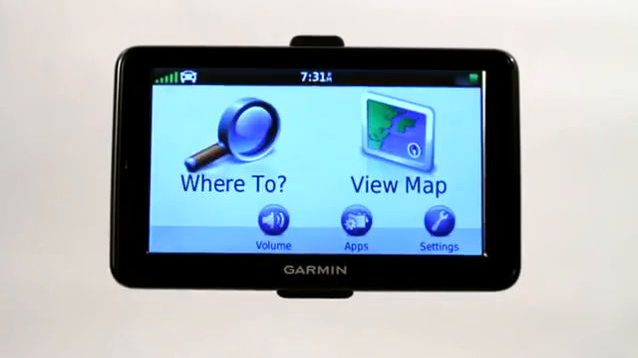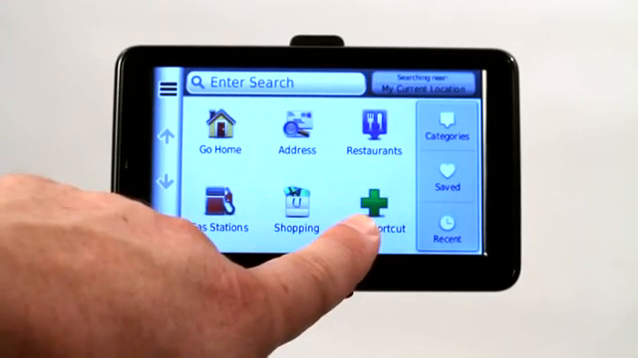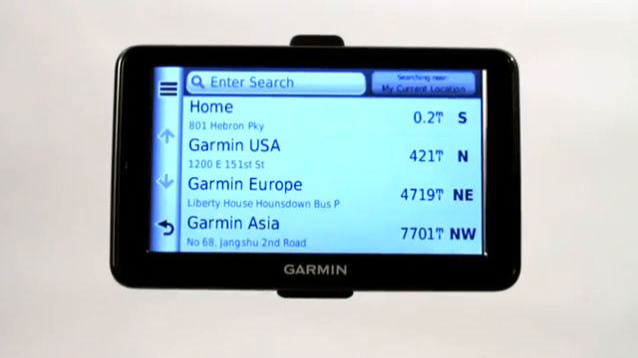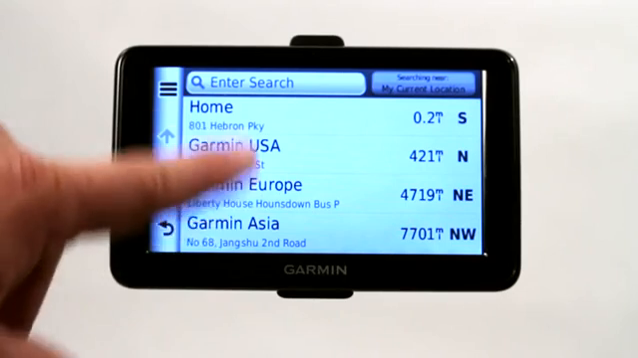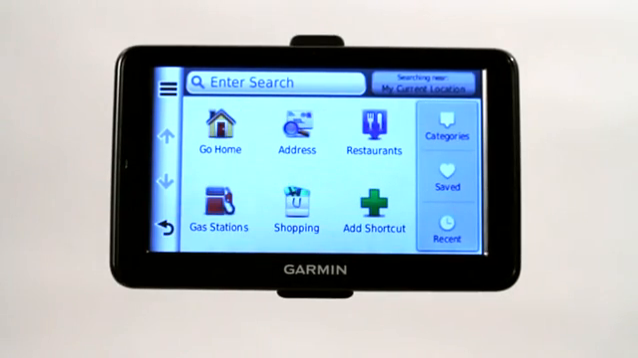If you go back to your main menu here, go under Where To, you'll be able to access it here. See where you can create shortcuts? That's another great way to do it. You can also then just access it under your saved. As you can see, we don't really have much saved except for our home and a couple different maps, but it'll appear under your saved, and I believe it'll appear as a shortcut as well.